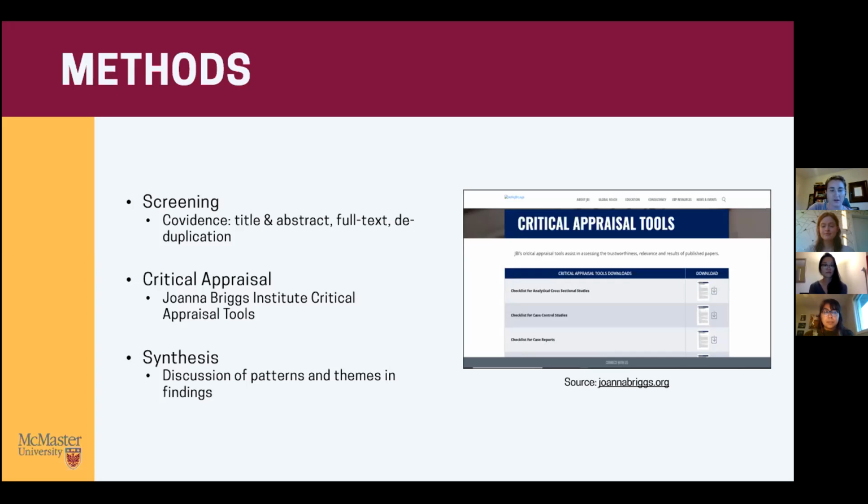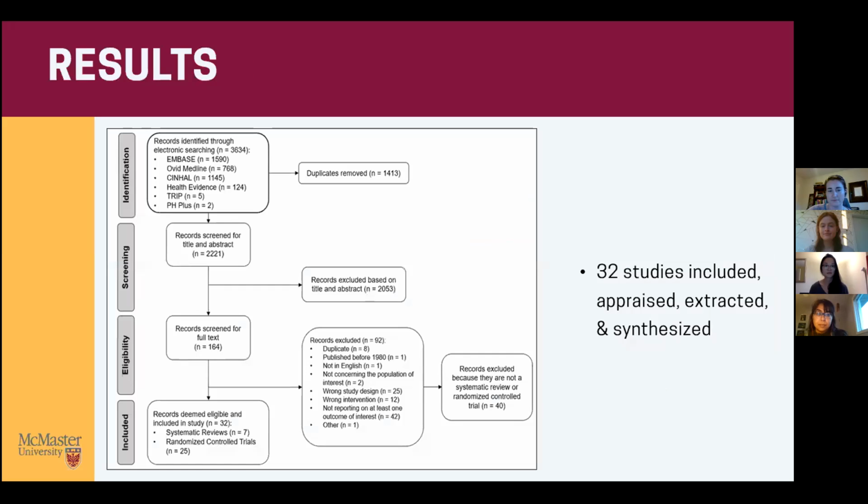And as a group, we identified common themes and whether there was a clear direction or magnitude of effect for housing interventions on our outcomes of interest. And these were compiled into key points. So our PRISMA diagram shown here includes the process that we used to complete this review. It tracks the reasons that we included and excluded studies of the 3,634 that we started with. We ultimately ended up with 32 included studies, which we screened, appraised, and extracted data from. We then synthesized that data into key findings and points, which are summarized on the next slide.